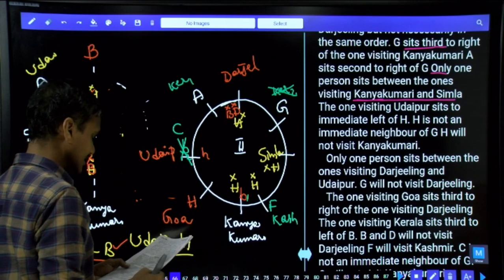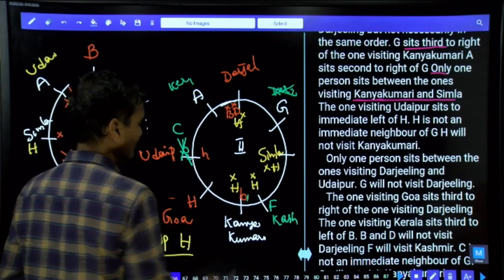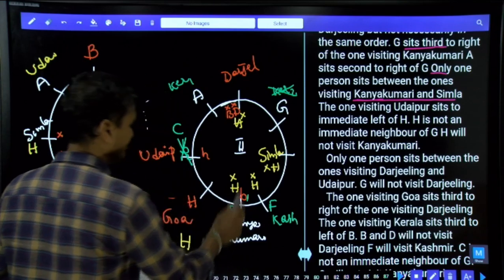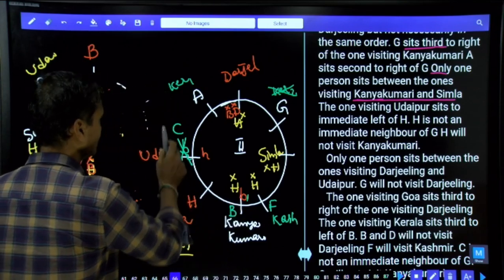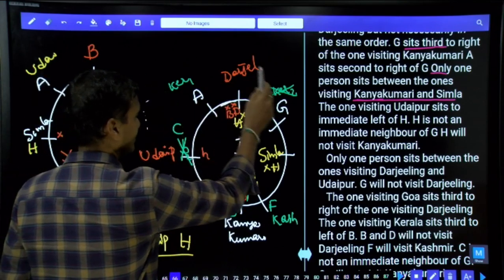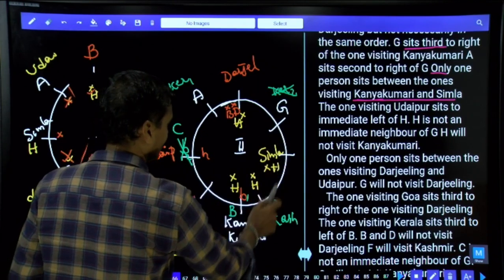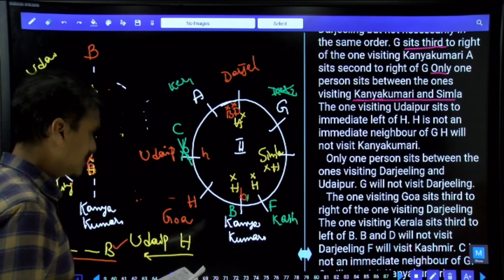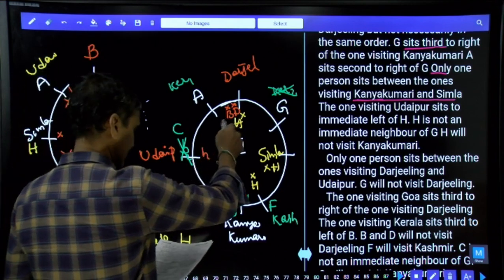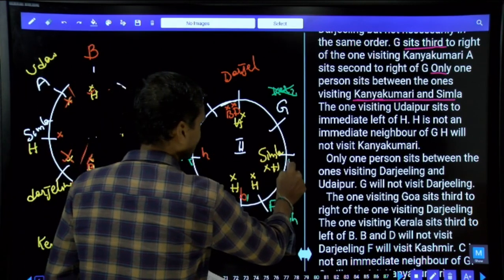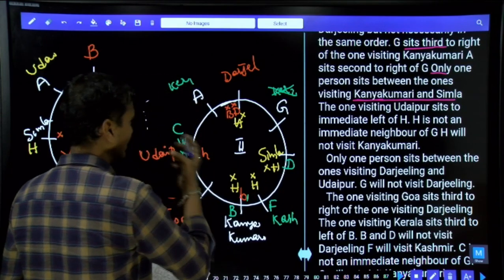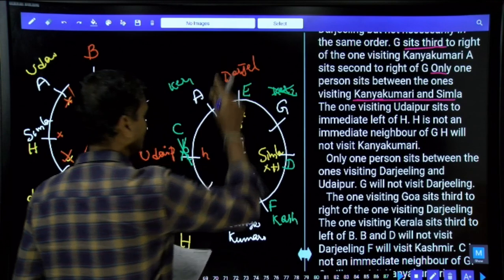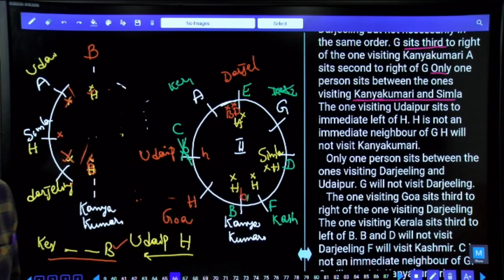C will not visit Kanyakumari. C cannot be here. As C cannot be here, who is the person here? B is here. B, H, C, A, Darjeeling, G, and this is Shimla, F, and B. Then tell me what are the possibilities left over for this one? B and D cannot be here. As D cannot be here, D must be Shimla. As D is Shimla, who is the person left over for Darjeeling? E is the person left over. E must be here. Clear now?